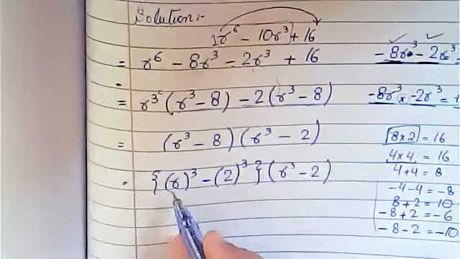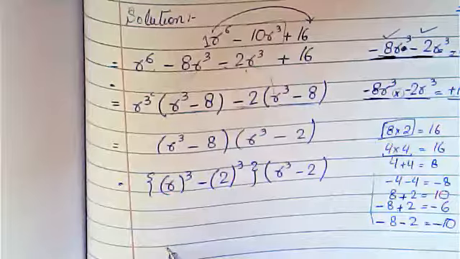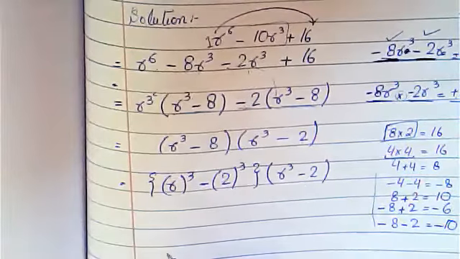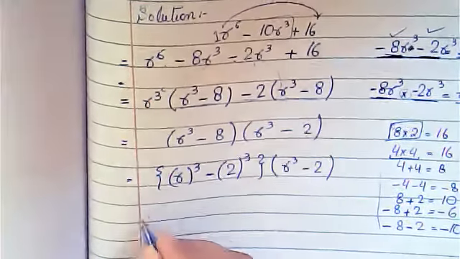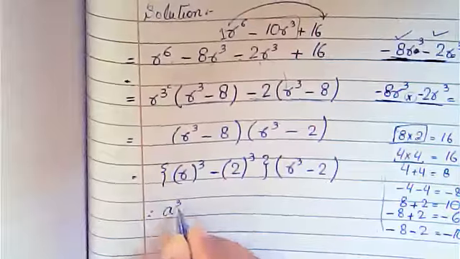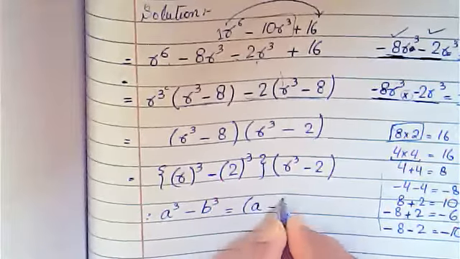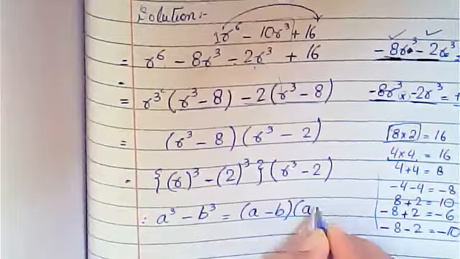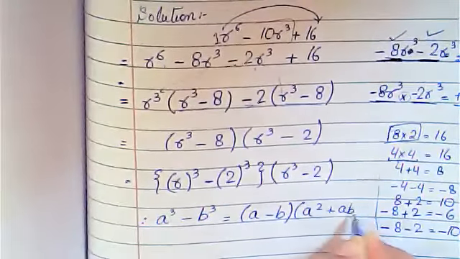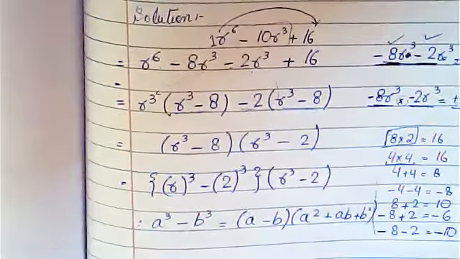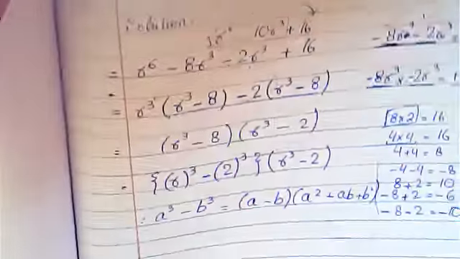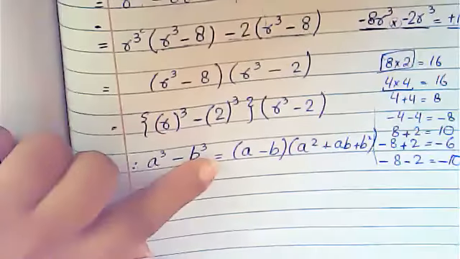Now here you can apply a formula. Which formula are we going to apply here? We are going to apply the formula a cube minus b cube is equal to a minus b times a square plus ab plus b square. We are going to expand this thing using this formula.